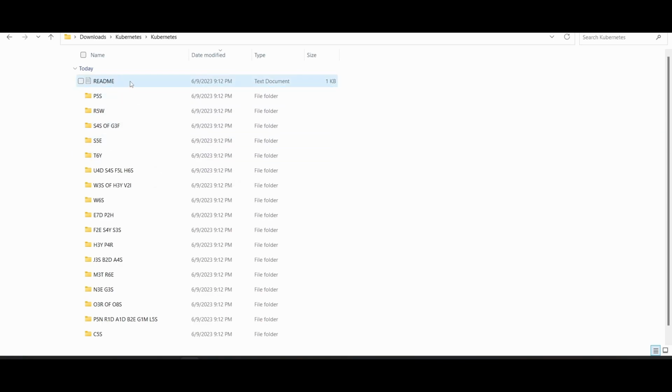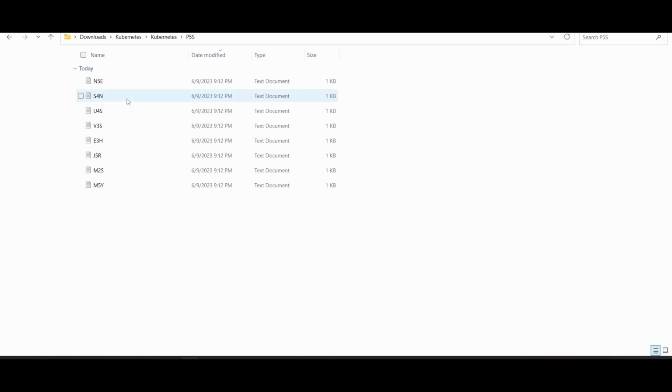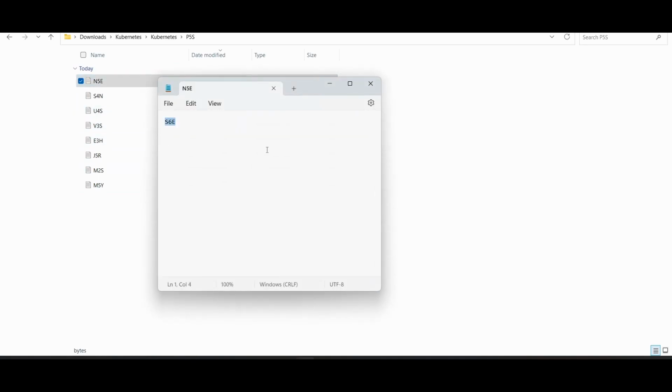And the next thing to do is look at this README. Oh no, something's gone wrong with it. Wait, this is the same. This is just the flavor text. Okay. Well, let's read it again. Something about encrypted files, buggy code, printing results into source code, and memory address in wrong context. Who knows what all that means? Let's look for P5S. And all of these text documents are in the same format. N5E just has S6 inside of it.